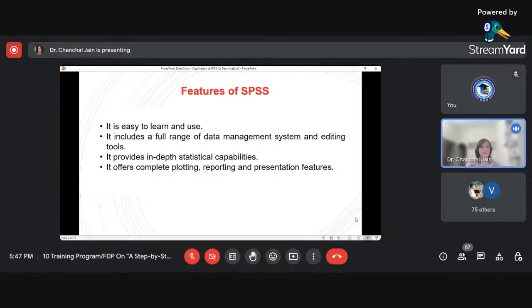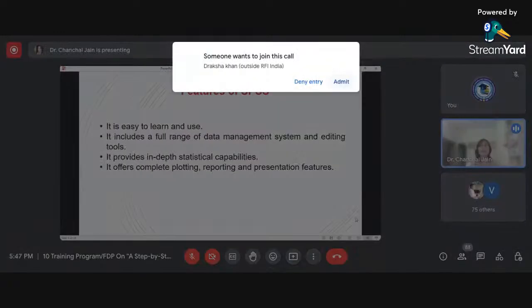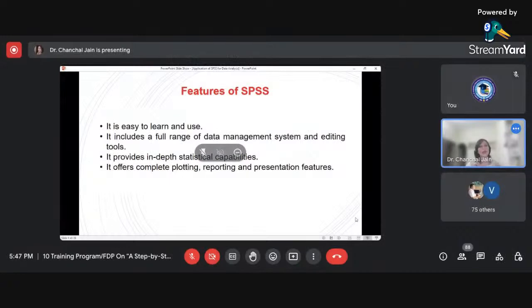Using SPSS, you do not need to be bothered about the coding part. Everything is already done by the programmers. You can go to the menu, access the statistical tool, and apply it on the data. With a little guidance, you can easily understand how to work with SPSS.